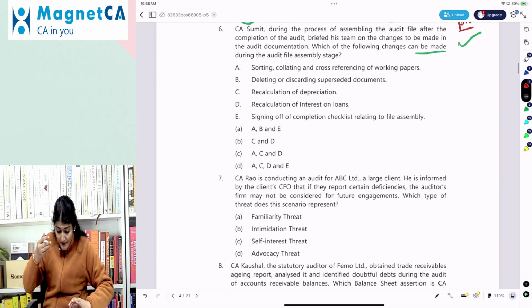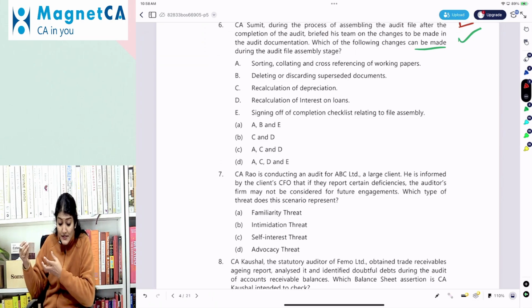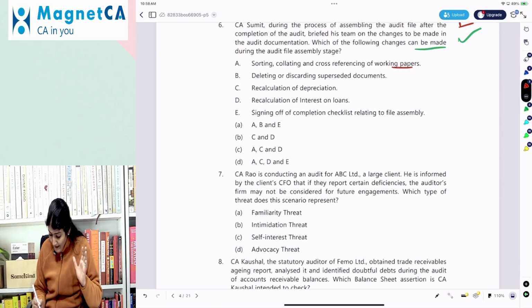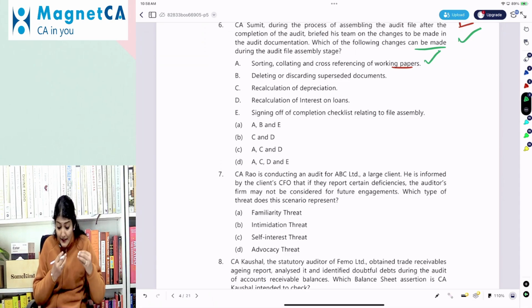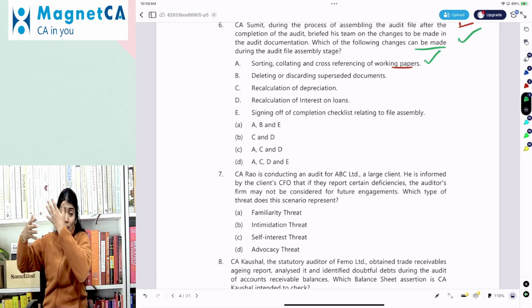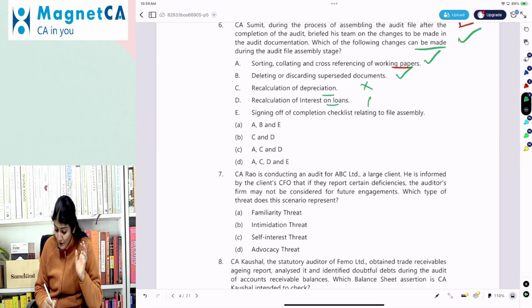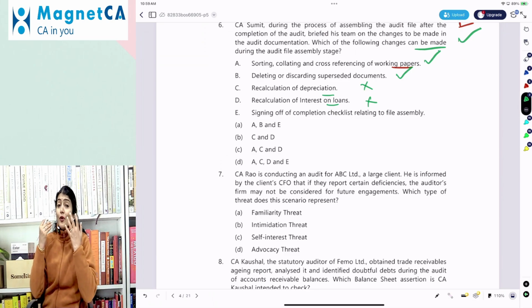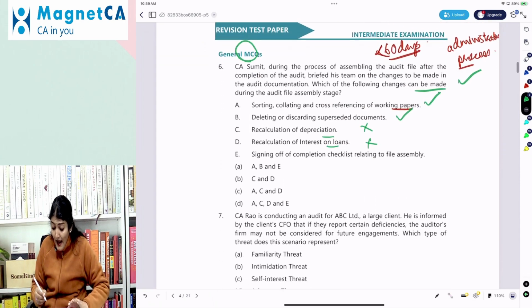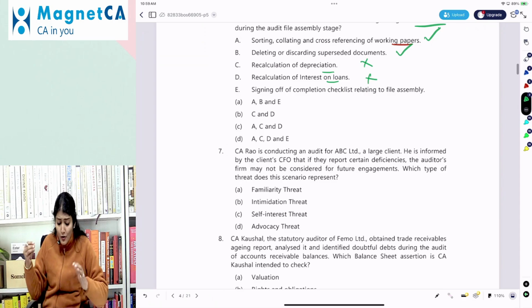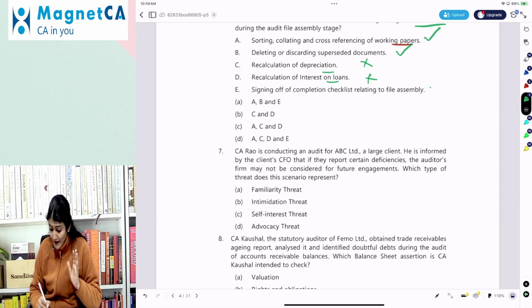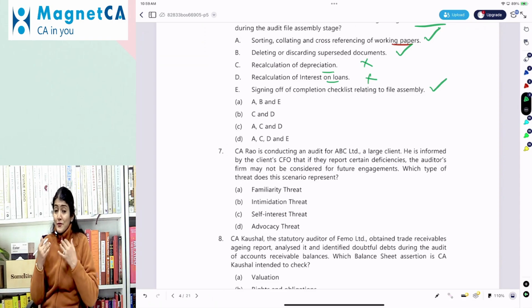Which of the following changes can be made? Sorting, collating, cross-referencing working papers? Yes, this is administrative work. Deleting or discarding superseded, overlapped documentation? Yes. Recalculation of depreciation, recalculation of interest on loans? No. You cannot perform any new audit procedure. You cannot reach any new conclusion. What you can do is only the administrative work, like signing off on the completed checklist related to file assembly. So that's again administrative work.